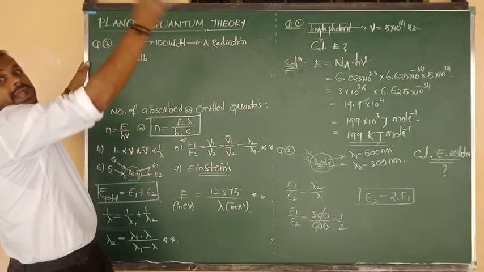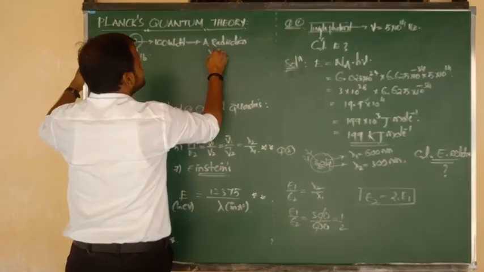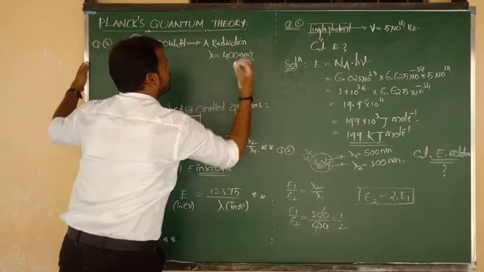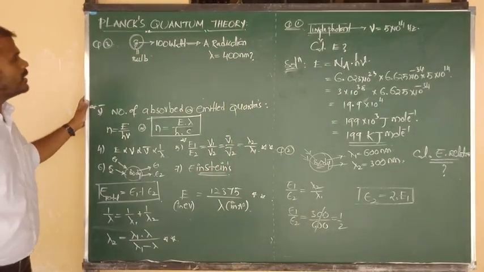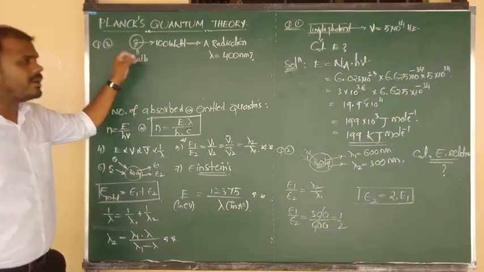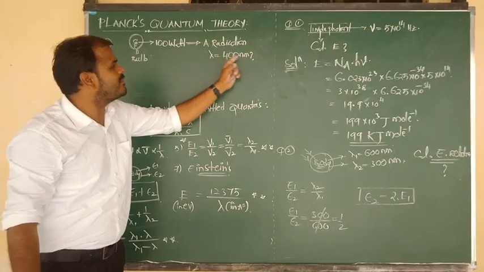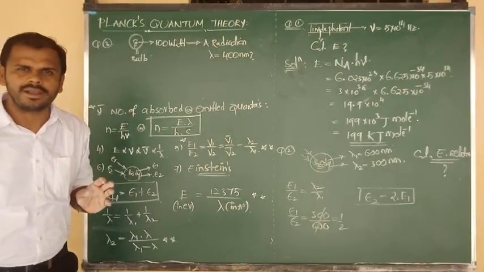But that produced radiation or light contains a wavelength of around 400 nanometers. So a 100 watt bulb emits monochromatic light, a single color light, with a wavelength of 400 nanometers.